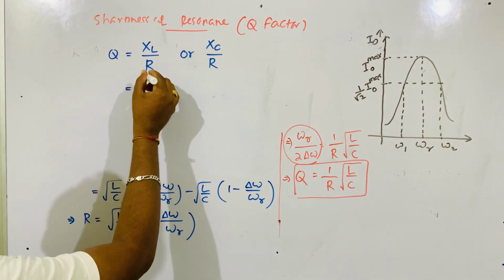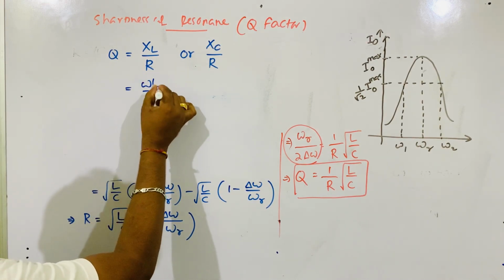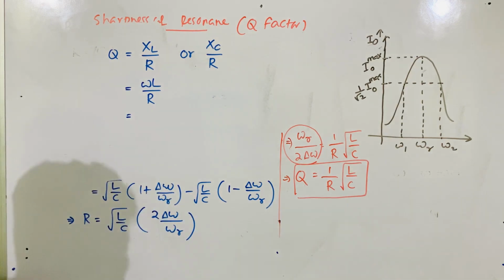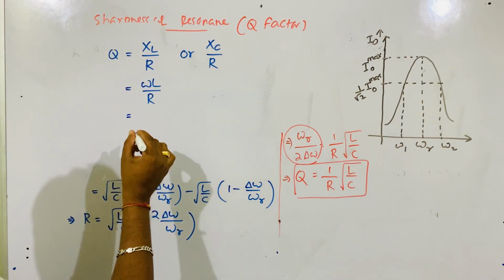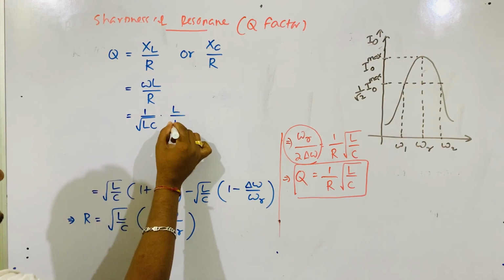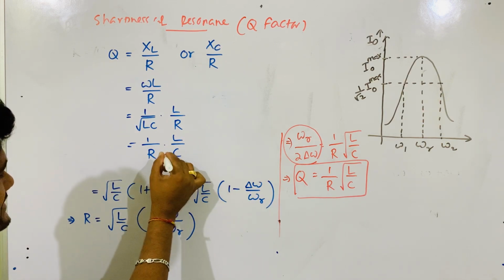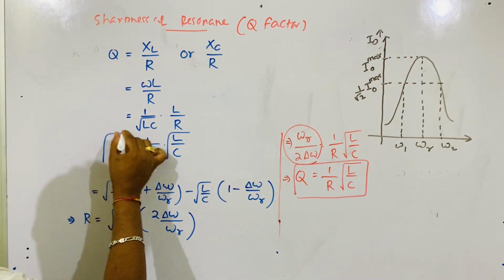So XL by R. So in place of XL, you can write omega L by R. Okay. So again, in place of omega, you can put 1 by LC root over. So this is L by R. So you will get 1 by R L by C root over. Same expression you will get here.